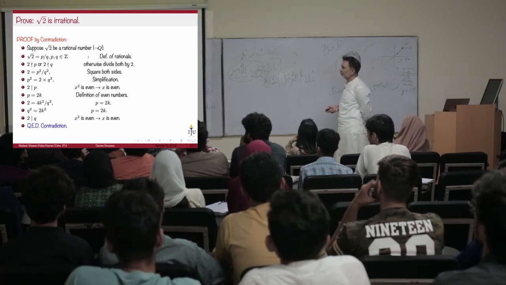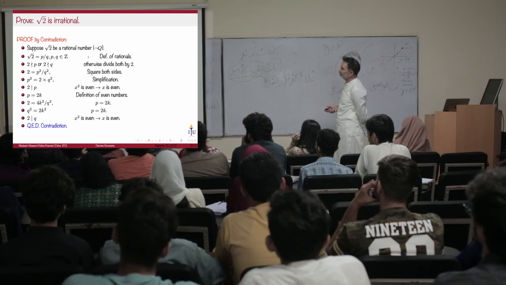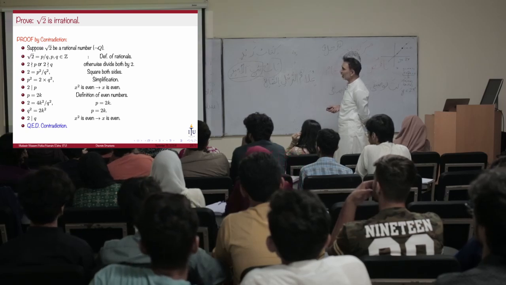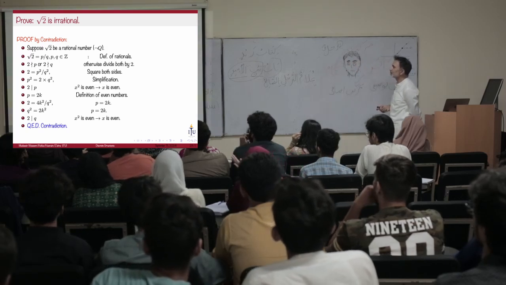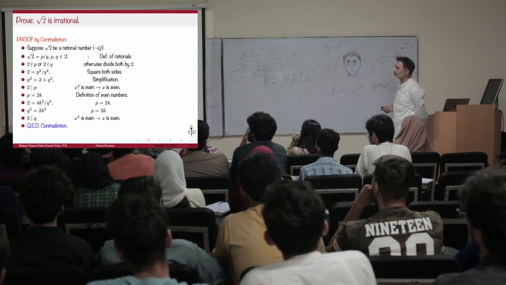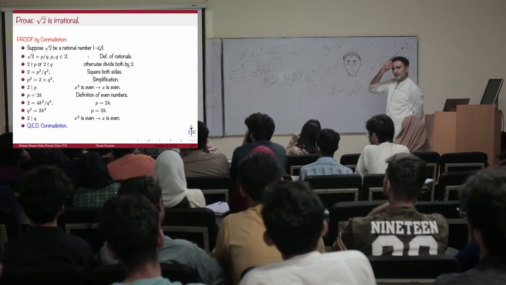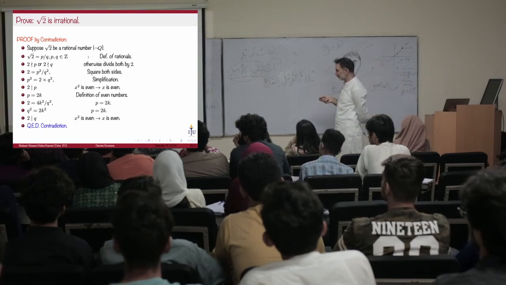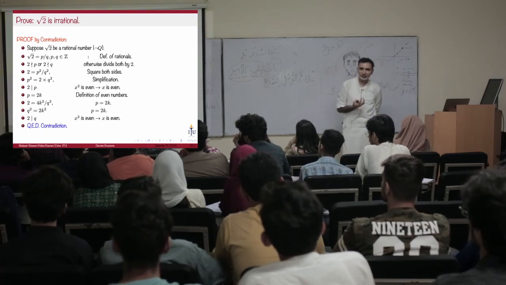Now, 2 does not divide P, or 2 does not divide Q. How do I come up with that? How do I justify this step? Think about it. This takes 30 seconds.